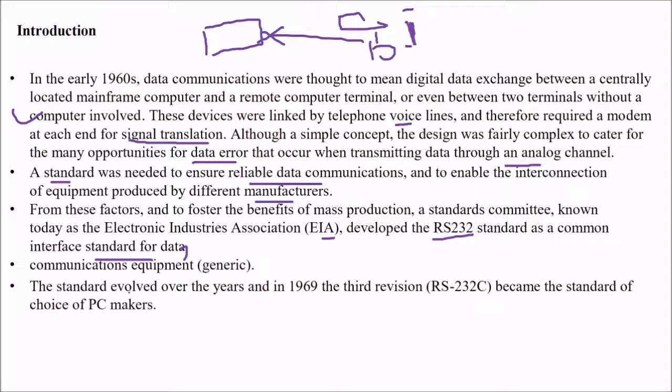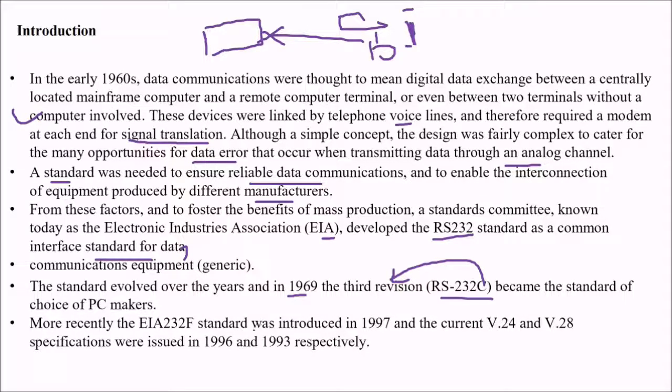The standard evolved over the years, and in 1969, RS-232C, that is the third revision, became the standard of choice of PC makers. And more recently, the EIA 232F standard was introduced in 1997, and the current versions V.24 and V.28 were issued in 1996 and 1993. 1993 here, 1996 here.